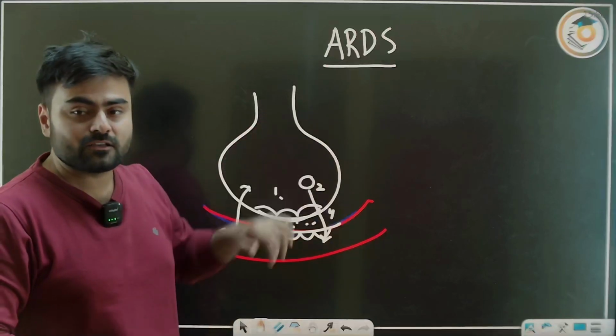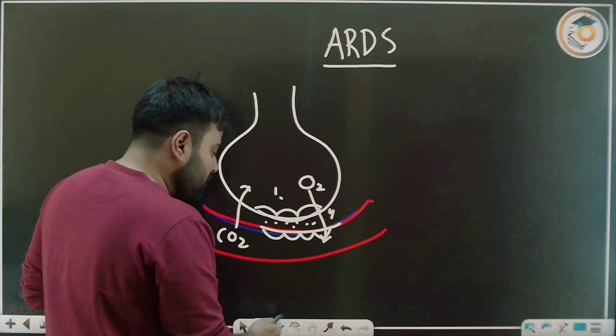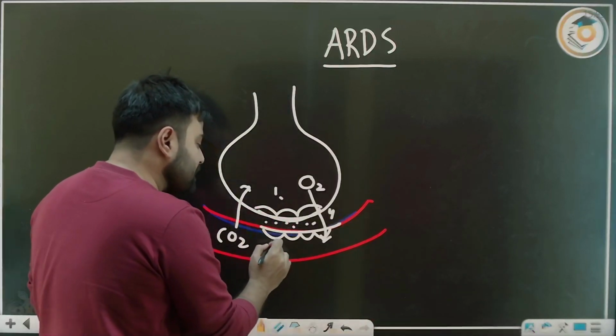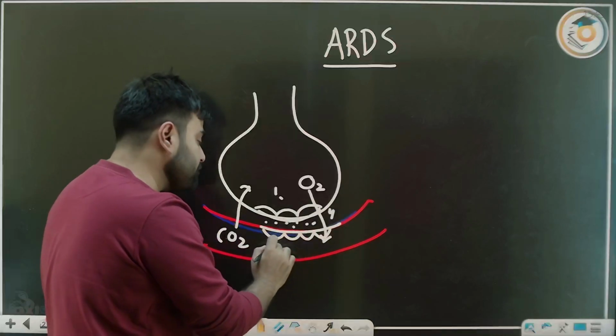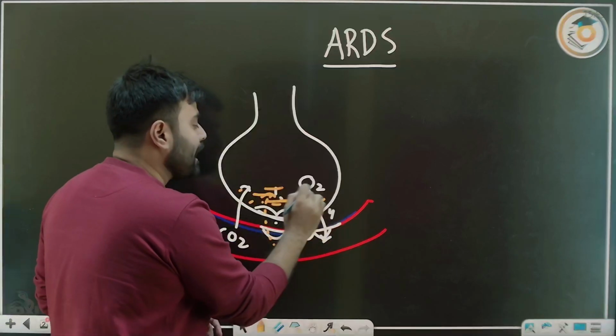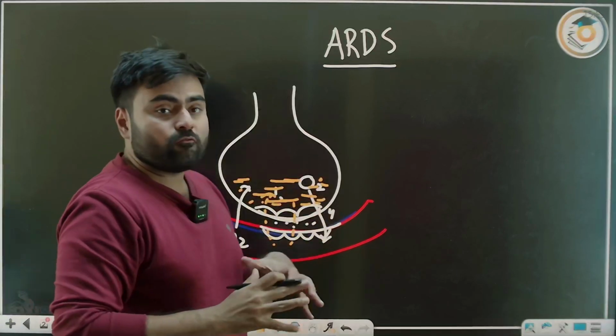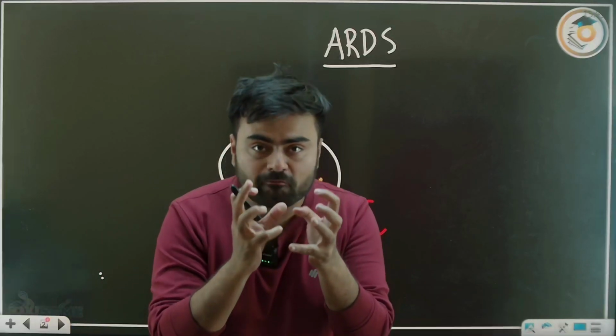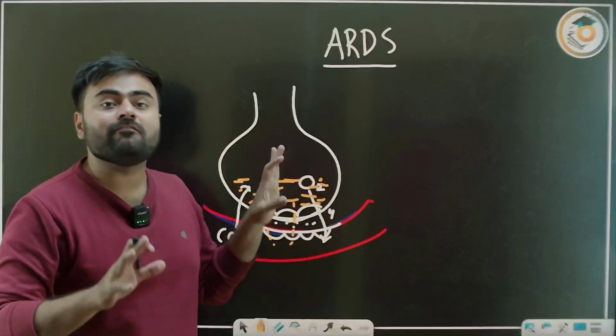What is ARDS? When the fluid from the pulmonary blood vessel is released and fills the alveoli. So what is happening in ARDS? There is basically accumulation of fluid inside the alveolus.